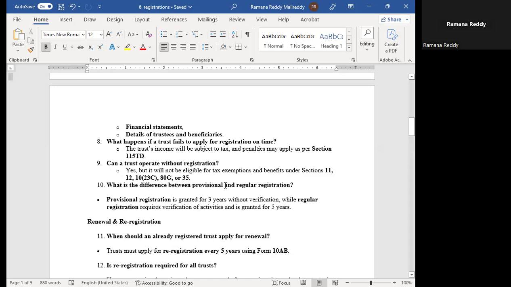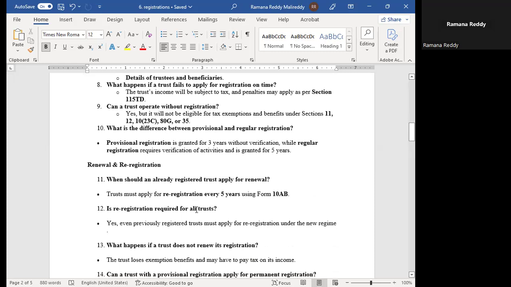What is the difference between provisional and regular registration? Provisional registration is granted for 3 years without verification, while regular registration requires verification of activities and is granted for 5 years.